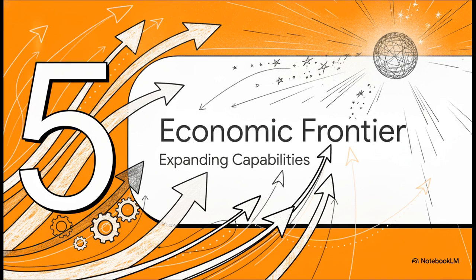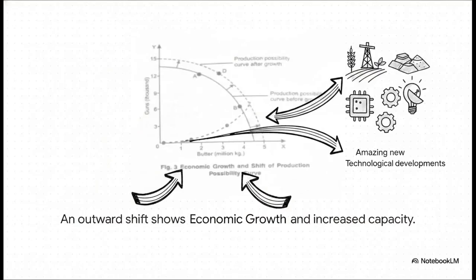And finally, Section 5, expanding the economic frontier. Now for the most triumphant phase of our tour, overcoming our limits entirely. Remember how point D was totally impossible earlier? Well, is it impossible forever? And this brilliantly illustrates the answer. Just notice the dotted line on this new graph. This represents the magic of economic growth.